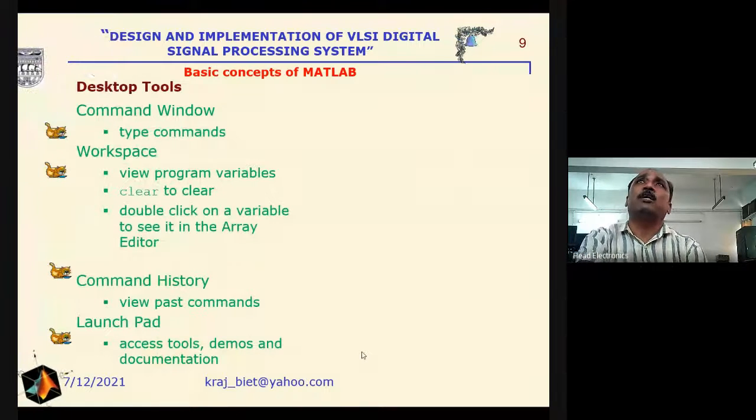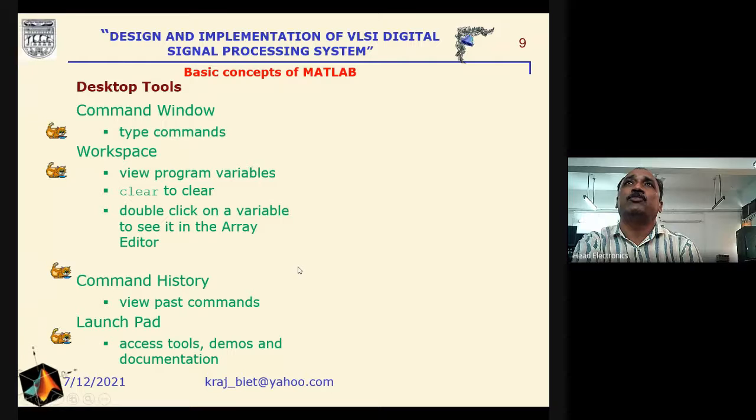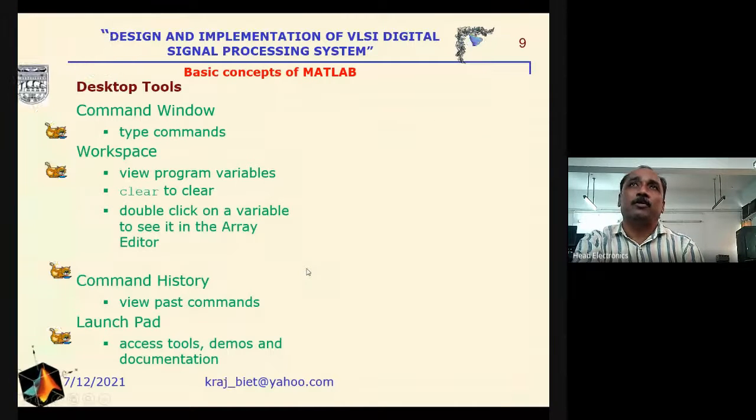Here in the desktop tool, we will use the command window to type the commands, the workspace to view program variables, and clear to clear them. Double click on a variable to see it in the array editor. The command history is used to view past commands, and the launchpad to access tools, demos, and documentation here.